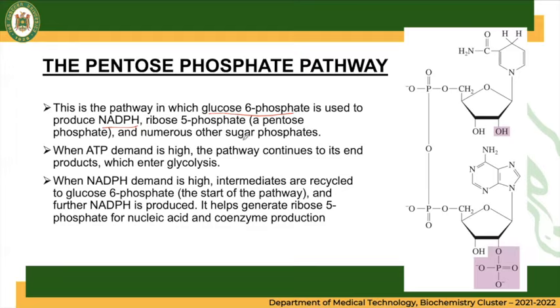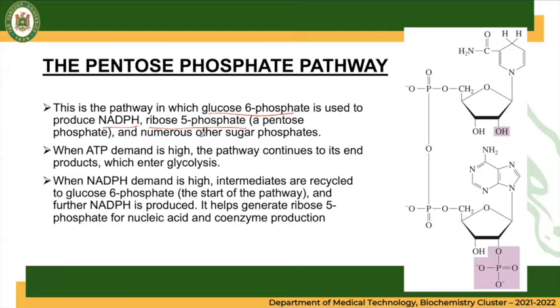So again, your NADPH functions as a biochemical reductant, and this pathway also produces ribose 5-phosphate, which is required for the biosynthesis of nucleotides, and as well as other sugar phosphates.